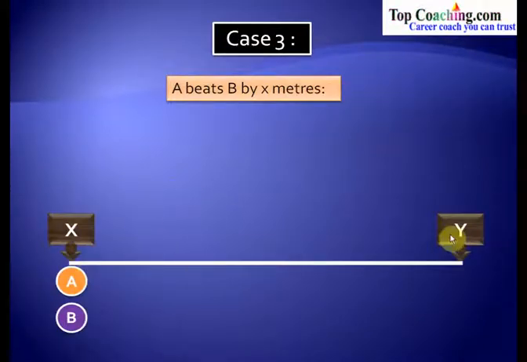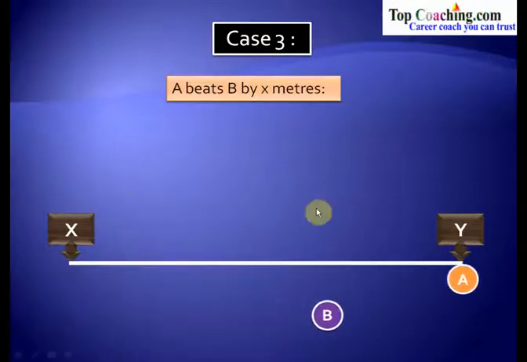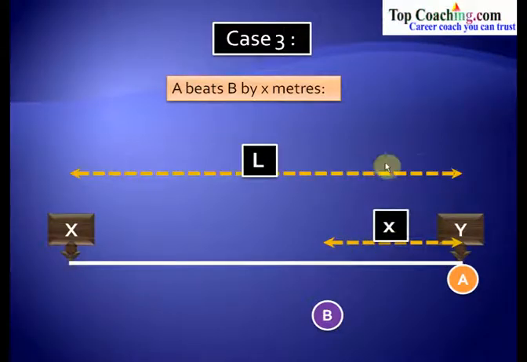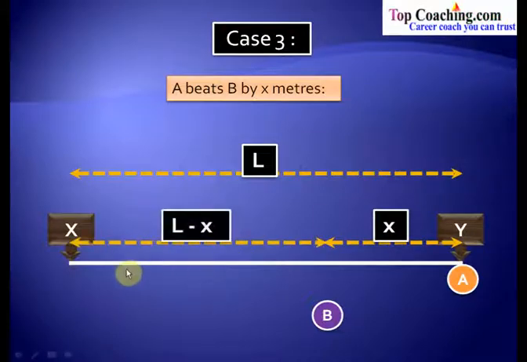It simply means that in this race where x and y is the initial point, A and B are the two participants. Now A beats B by x meters. It simply means that by the time A reaches y, B hasn't finished its entire distance and is x meters short of y. So A has beaten B by x meters. This distance is x. So A has covered L meters, B has covered L minus x meters, and is x meters short of reaching y, which is the final point.